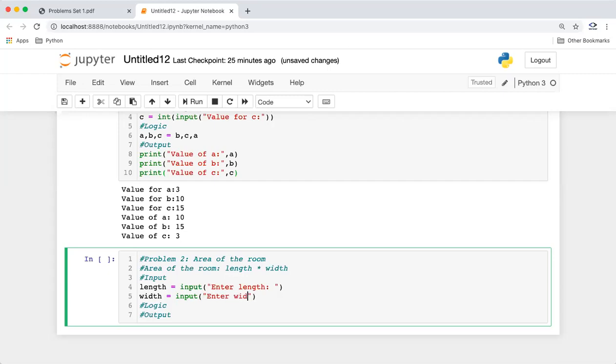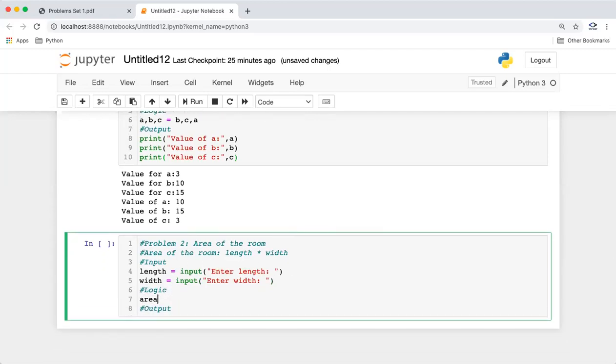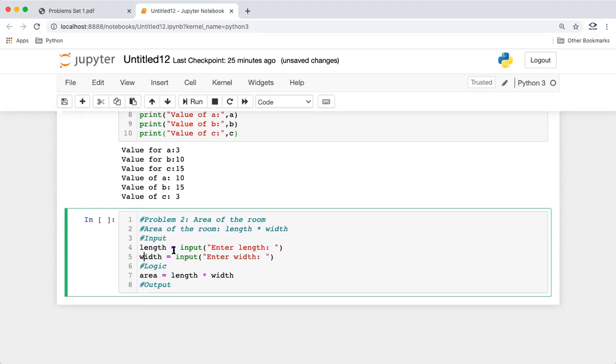But yeah, here we know it's representing something valid, so we should use that variable's name. This will be the width part, so this will be our input. And the logic will be: we will have area, which will be length into width. And all this length and width will be coming as input.